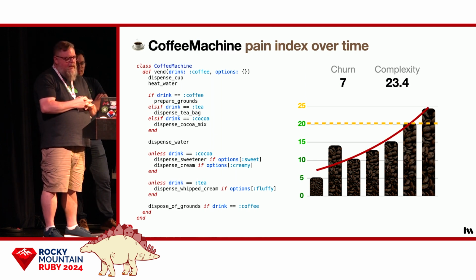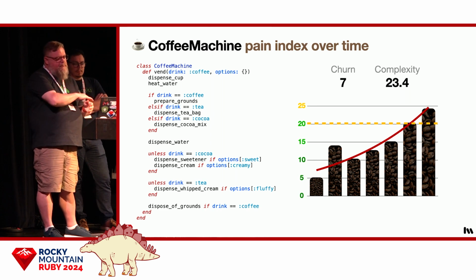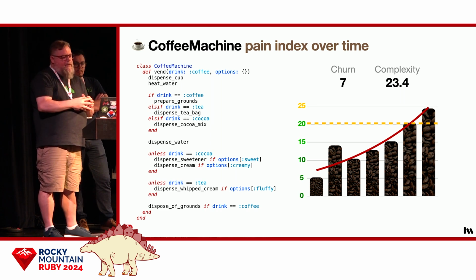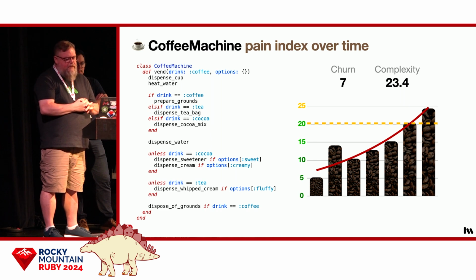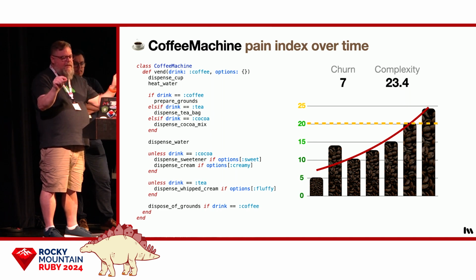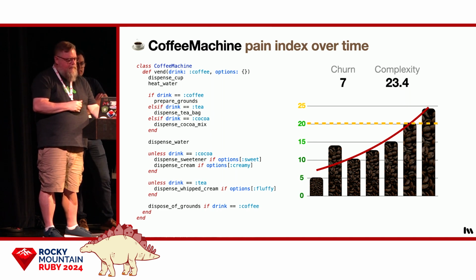Now, if we look at the trend line, we can see the complexity has reached a point where it's curving upward. That's not a good sign. Plus, we are over that 20 good enough line.